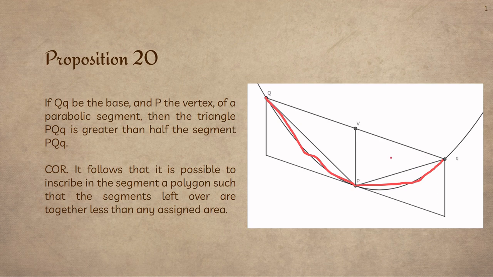We know that this area here, the triangle area, is half the area of the parallelogram, but we can see that the area of the parabola is greater than half of the area of the parallelogram.